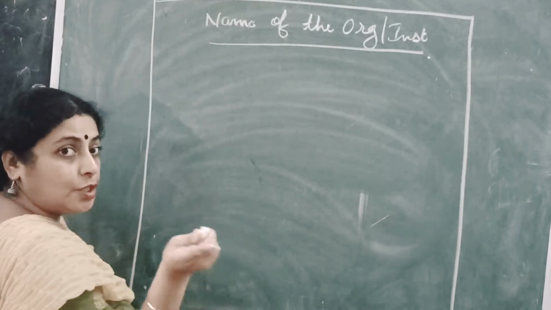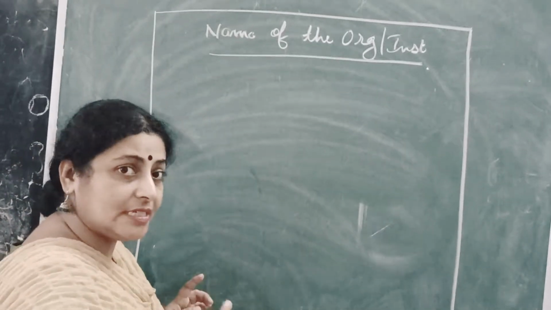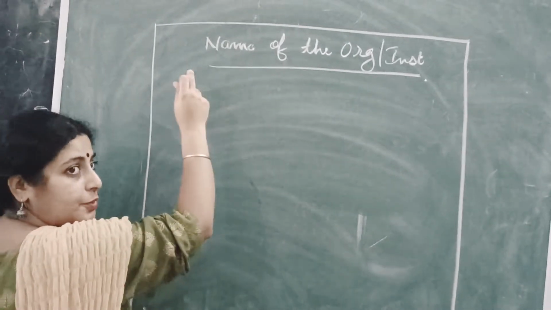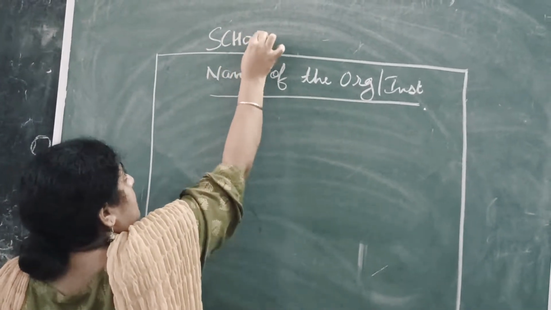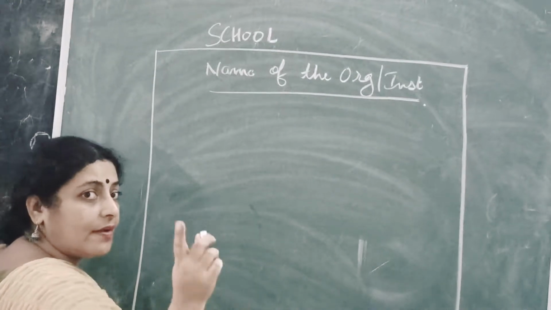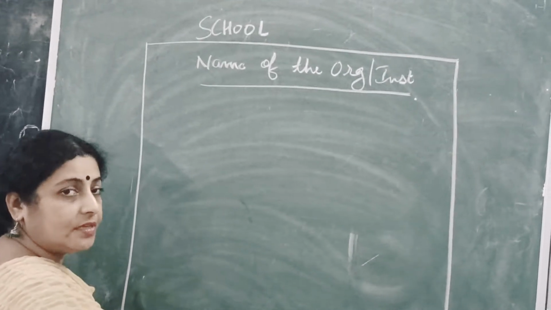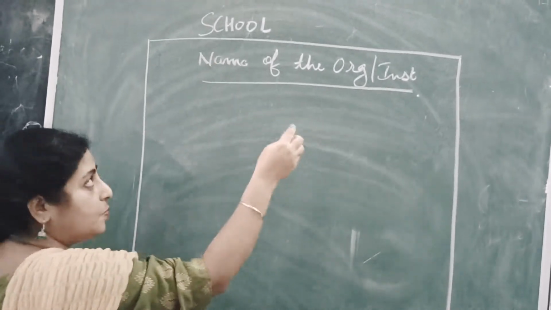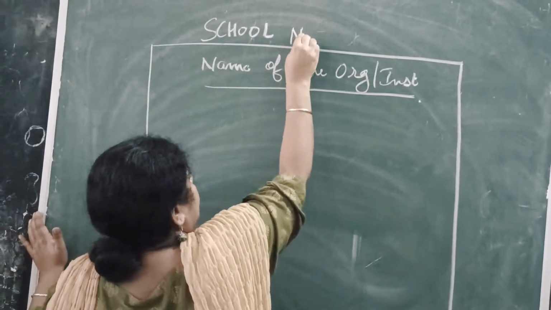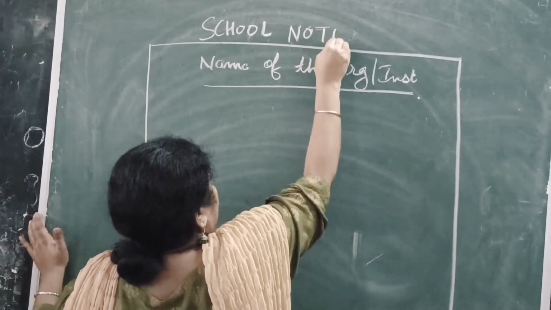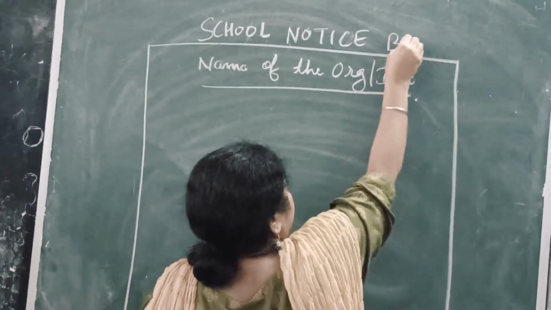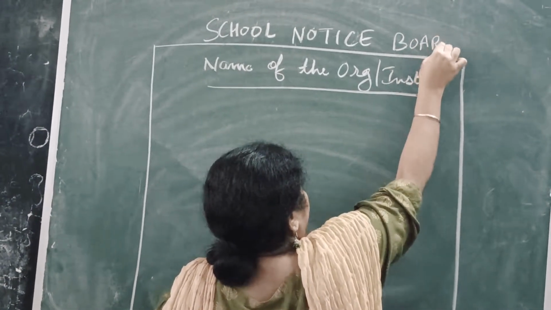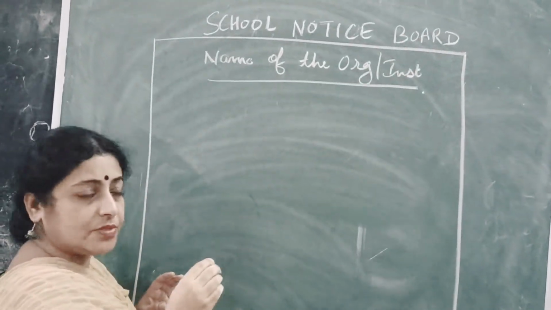On top of it, not inside the box, you will be writing, if you are writing it for a school, then you will be writing school. If you are writing the notice for a college, then you will be writing college notice board. So what I'm going to write here in block letters is school notice board. School notice board. Right, students?